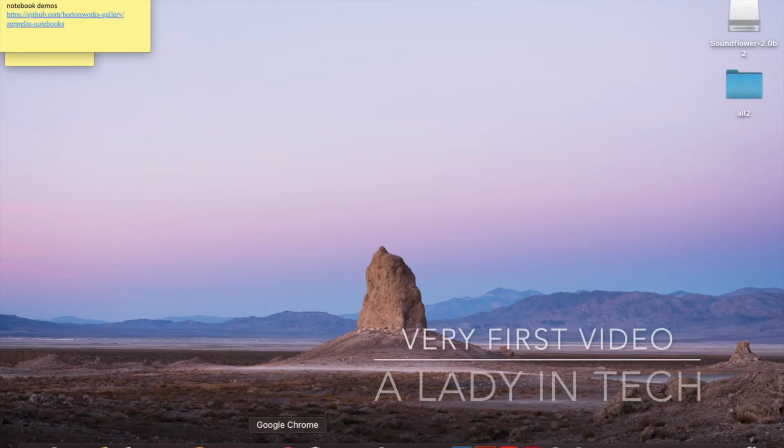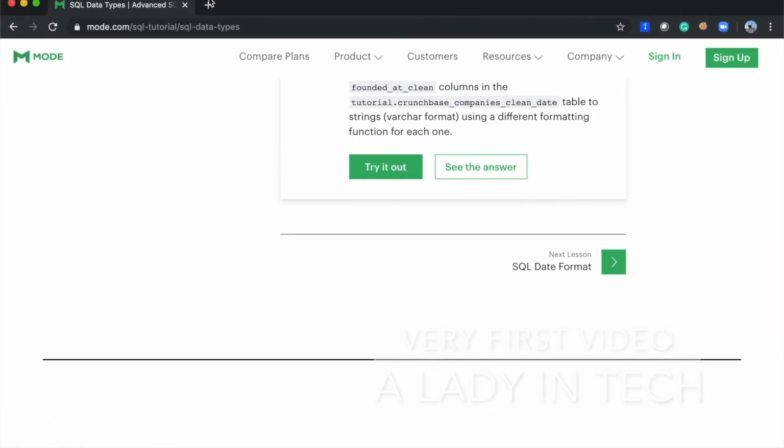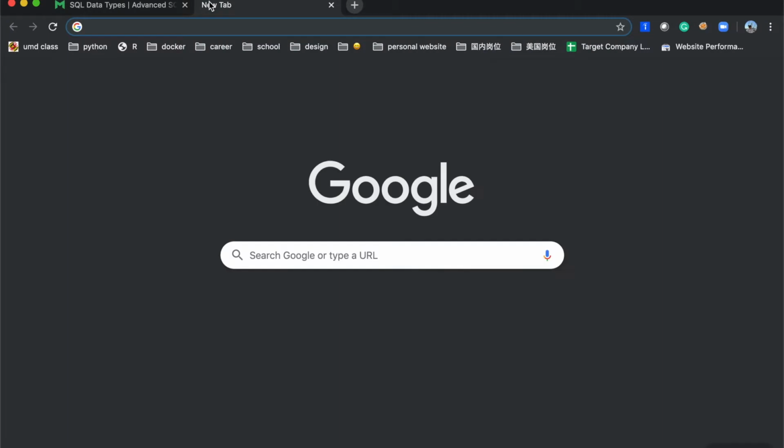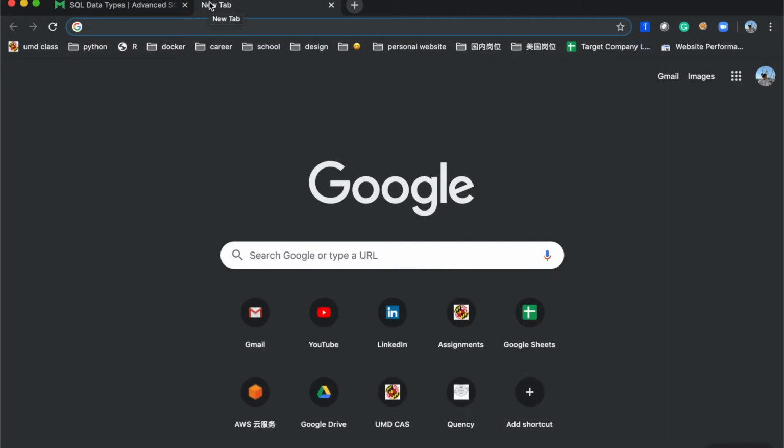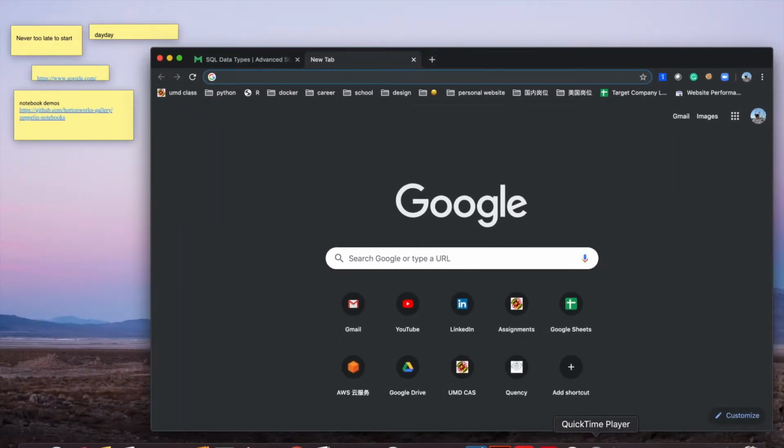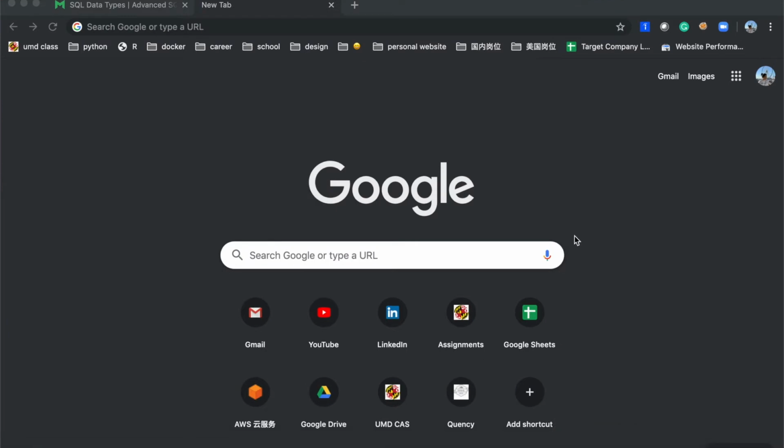Okay, today I'm going to show you guys how to set up the QuickTime player with the sound built-in, just like right now you can hear my sound.